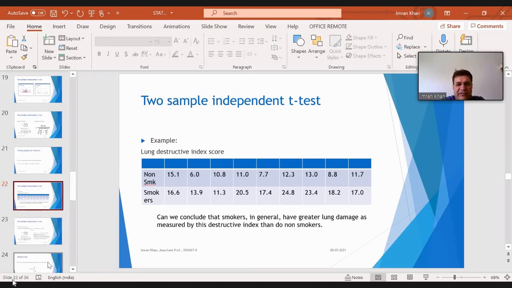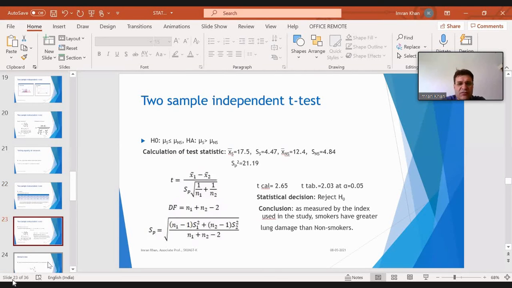Similarly, you will calculate the variance for non-smokers, that's your S1 square, and the variance for smokers, that will be your S2 square. Once you have the means and variances of both samples, you can place them in this formula and solve it.